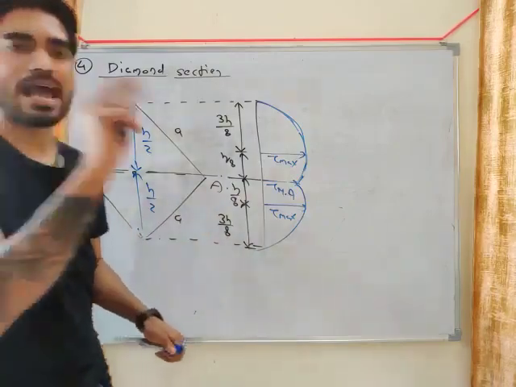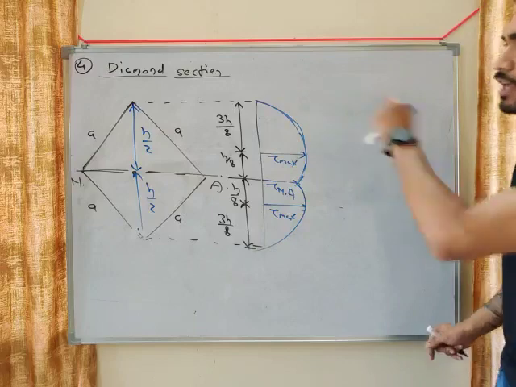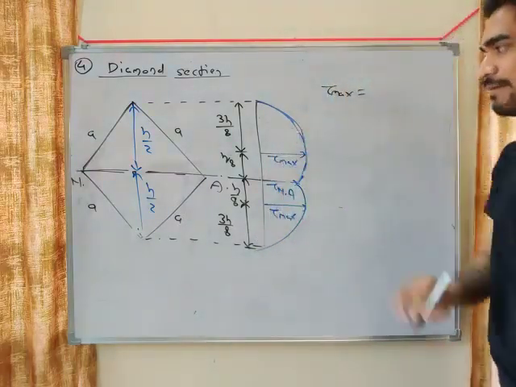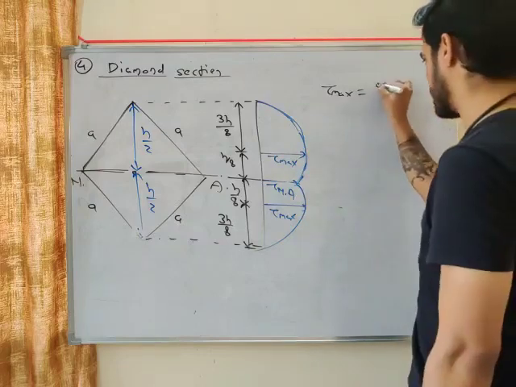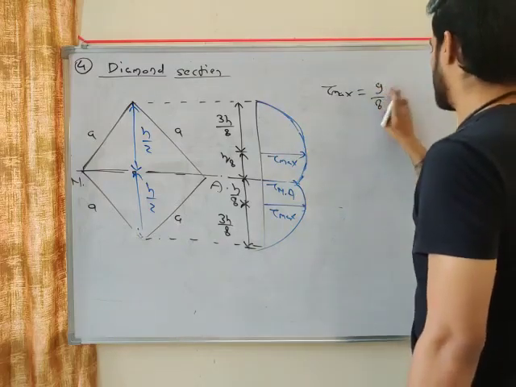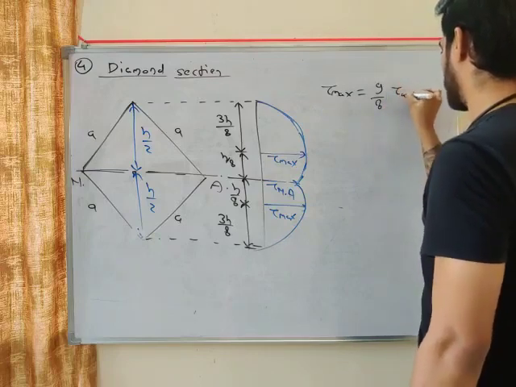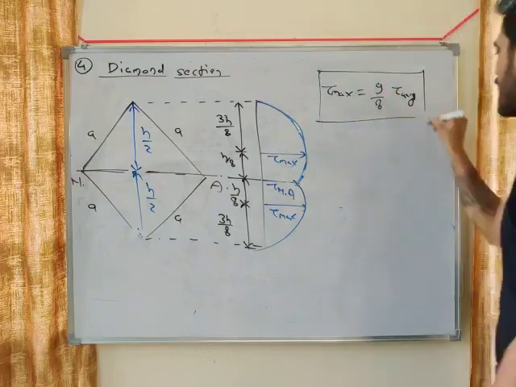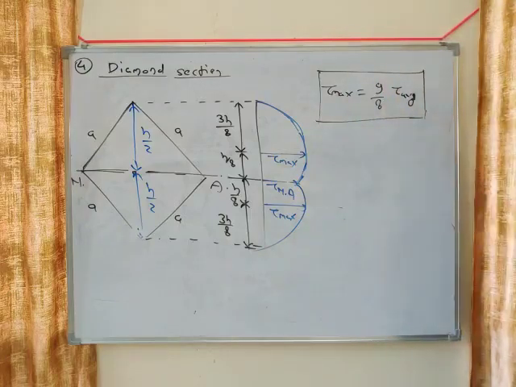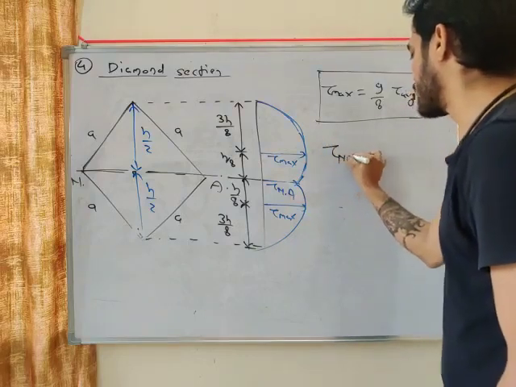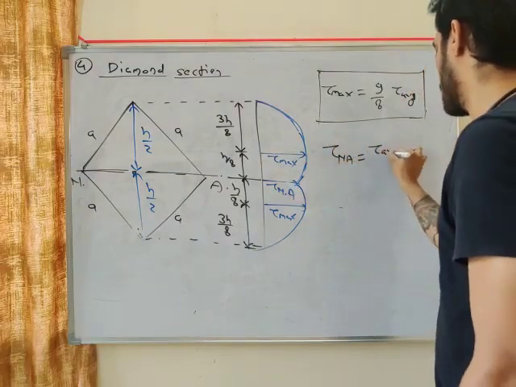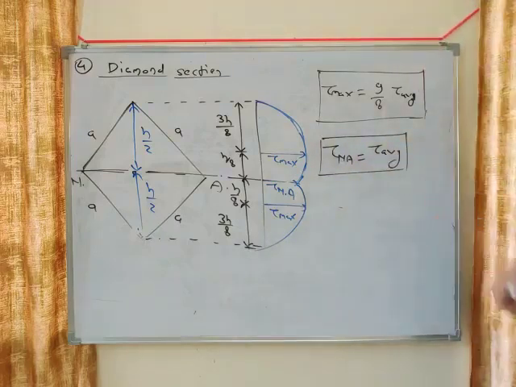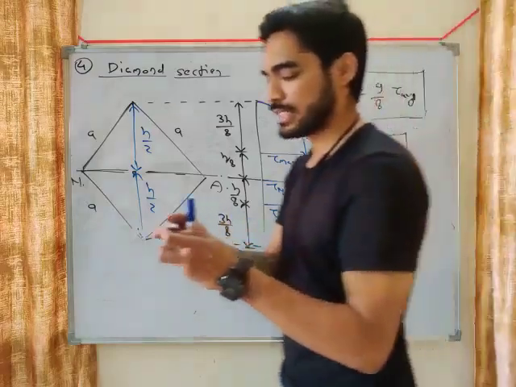Now here also you will have two relations. You will have to remember two relations for diamond section also. For diamond section, tau maximum will be 9 by 8 times of tau average, and tau at neutral axis will be equal to tau average. Okay, so these are the two relations that you have to remember.